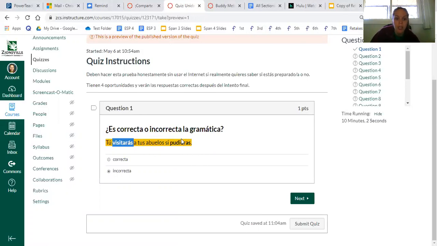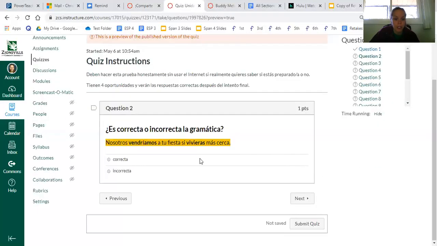So the combination, again, I don't know if you went to the module or the Zoom, is this: the verb next to the "si" is the new conjugation, the one that looks a little bit funky. It usually ends in -ara or -iera, so that's next to the "si." The other verb should be conjugated with the whole verb plus -ía, because that means would. Okay, so let's look at the next one.